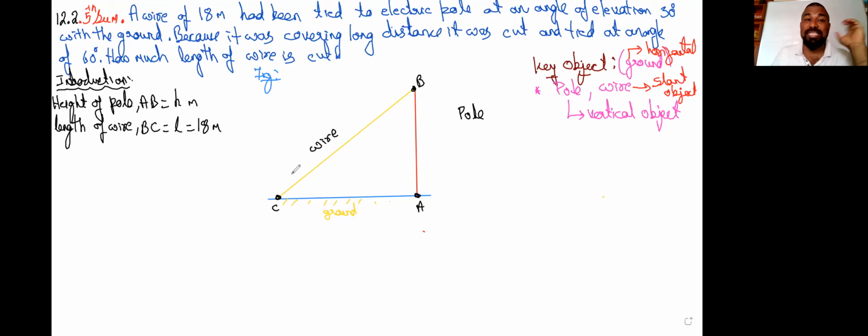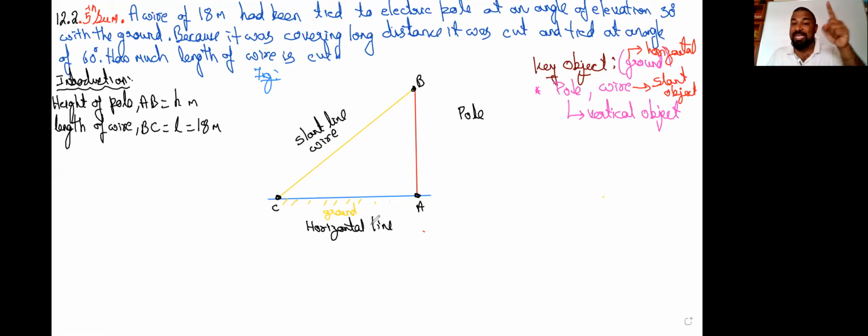Now, what is the angle made by the wire with the ground? As I said, to make an angle, we need a horizontal line and a slant line. So the wire is nothing but the slant line, and the ground is nothing but the horizontal line. Obviously, we need to make an angle.